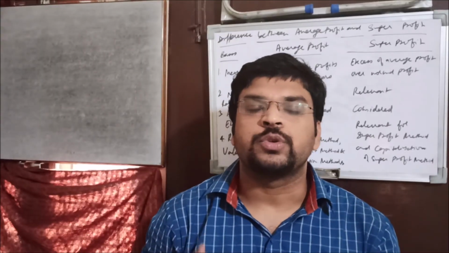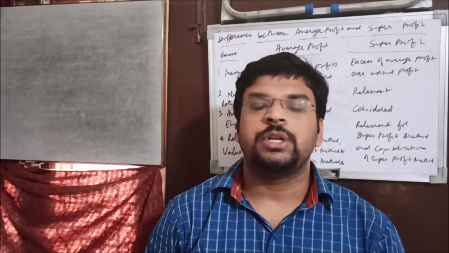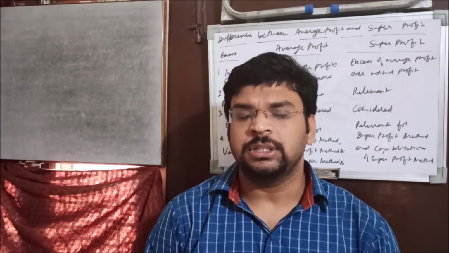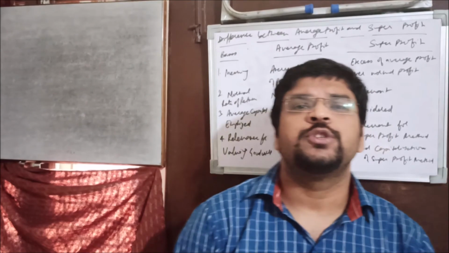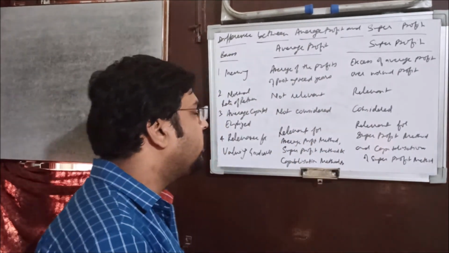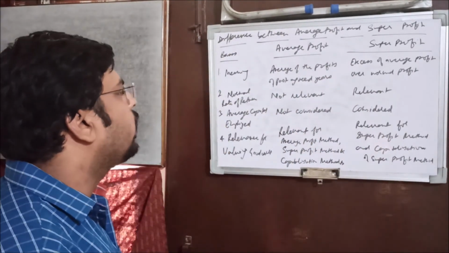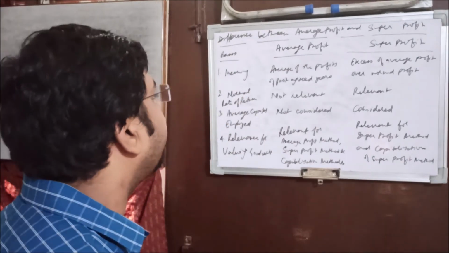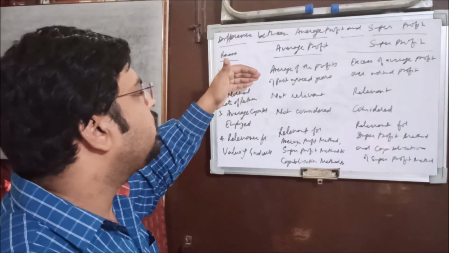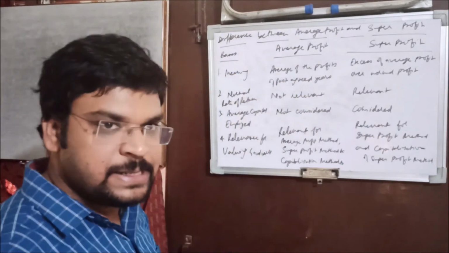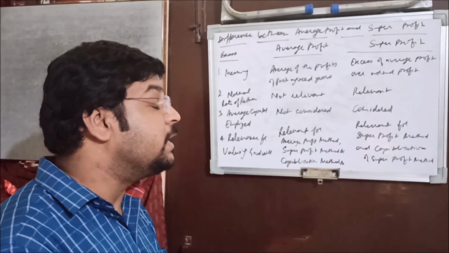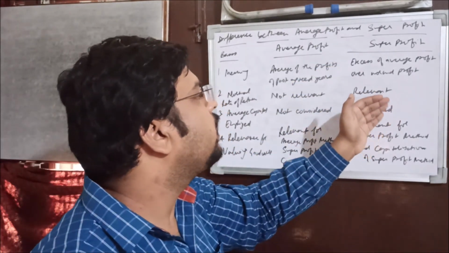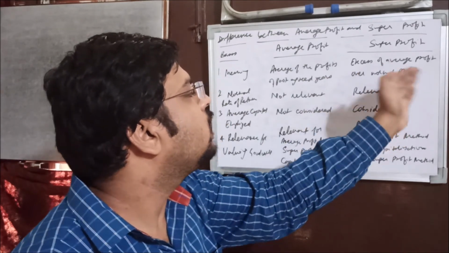Okay. So before proceeding further, we need to discuss another important question that may come in your examination. Difference between average profit and super profit. Right. So there are the basis of difference, and let's understand in very short time. Meaning: average profit means average of the profits of the past agreed years, as years have been agreed between buyer and the seller of the business. And super profit, I have already explained to you, is the excess of average profit over normal profit.